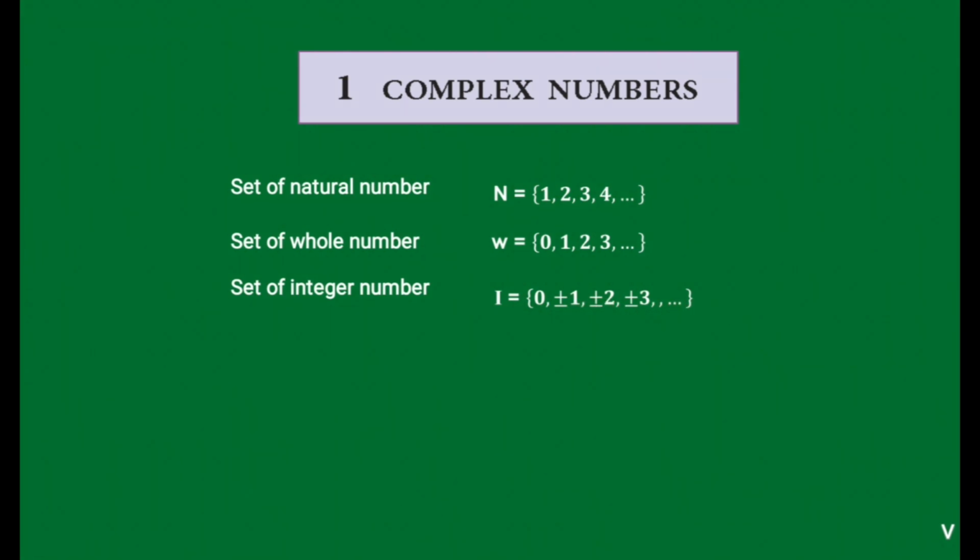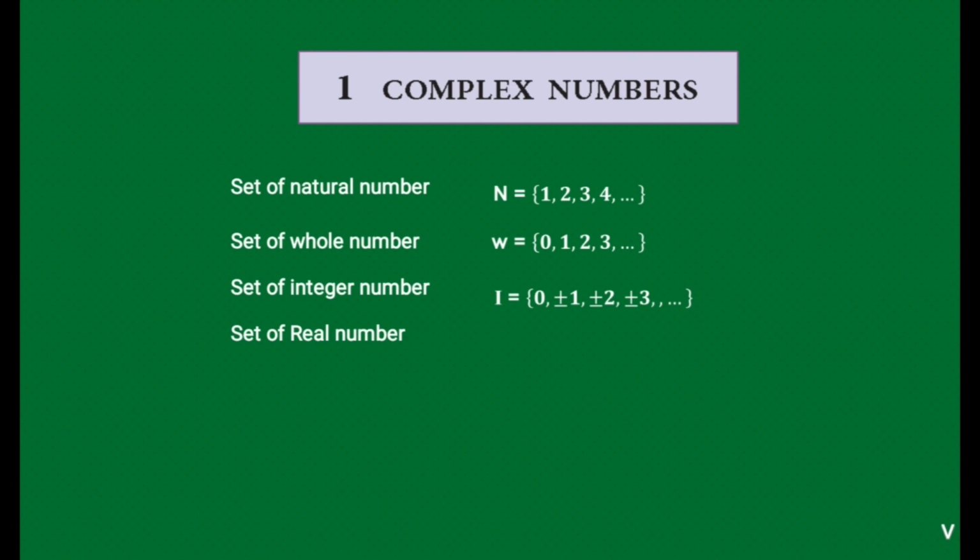Then next is the set of real numbers. We know that the set of real numbers is the combination of rational and irrational numbers.